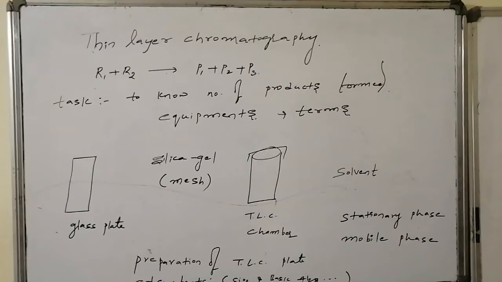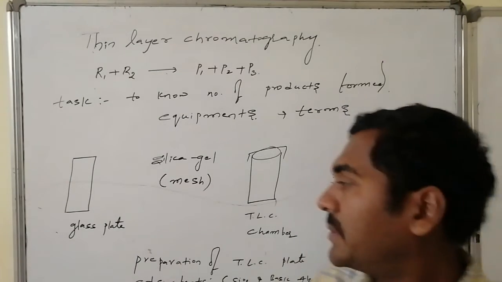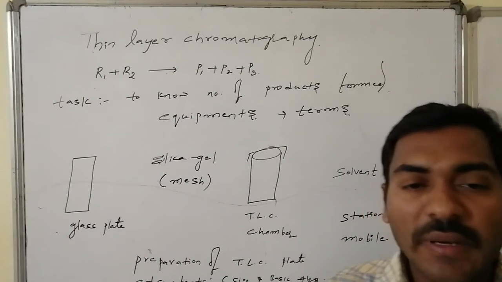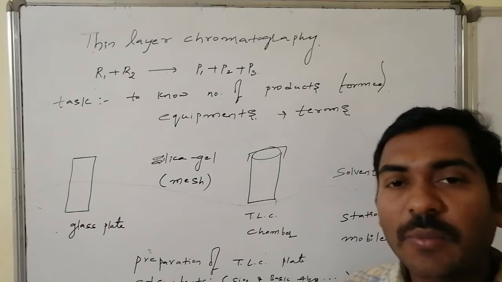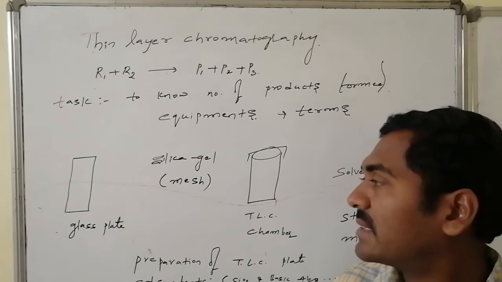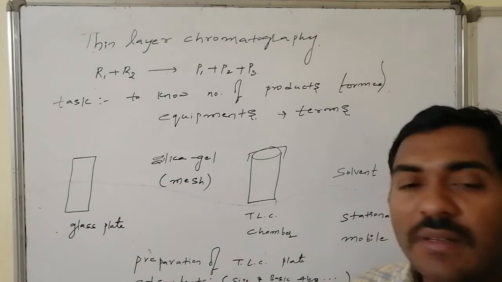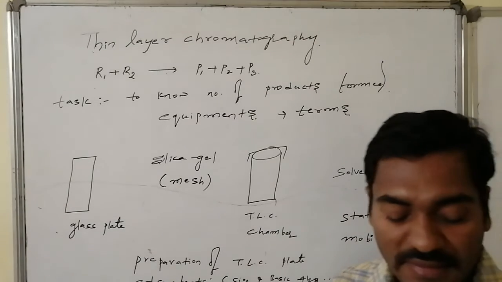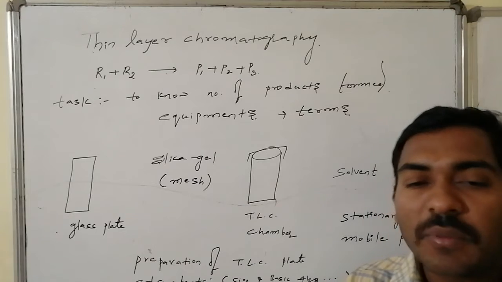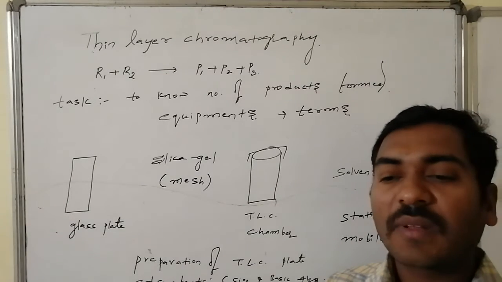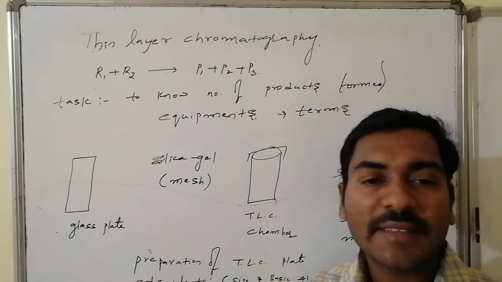Yes, the operational setup as well as the technical terms in thin layer chromatography. This is a glass plate which is generally used for testing the blood group of samples. On that glass plate, silica gel is coated in the form of a simple homogeneous layer, and that is used for chromatography analysis.